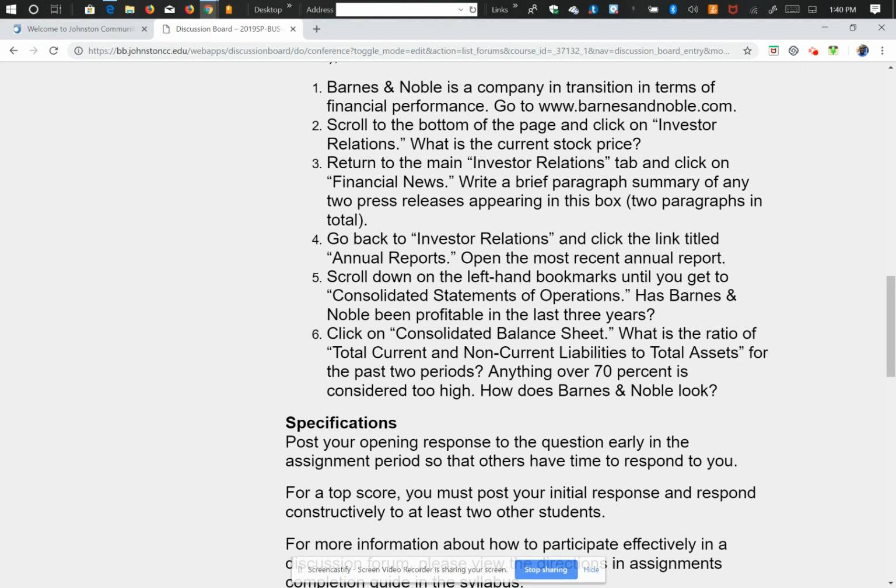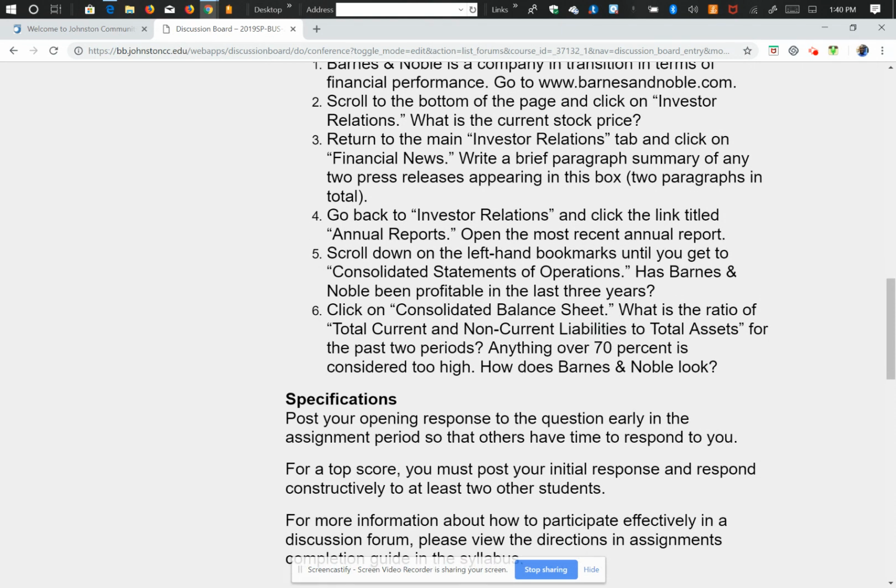In item 5, you are required to review the consolidated statement of operations and provide a narrative whether the company has been profitable in the last 3 years.